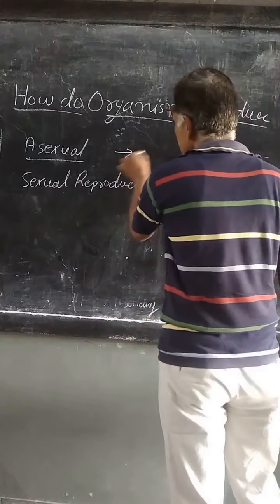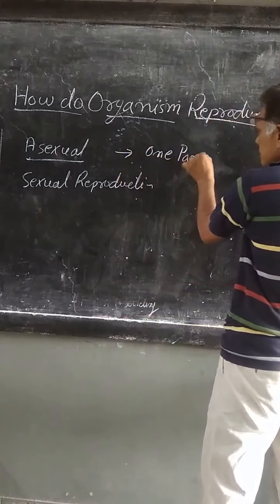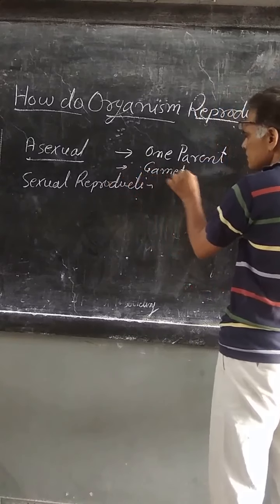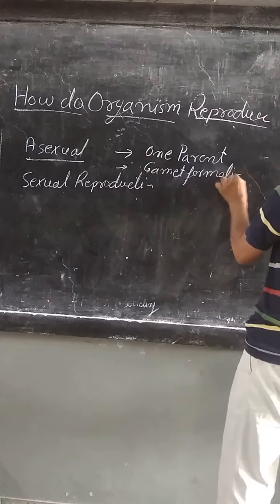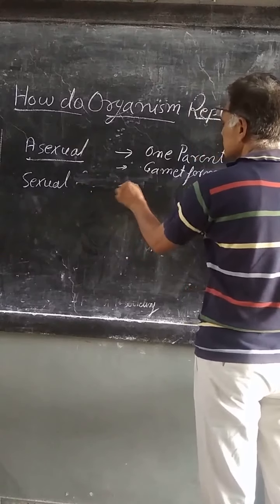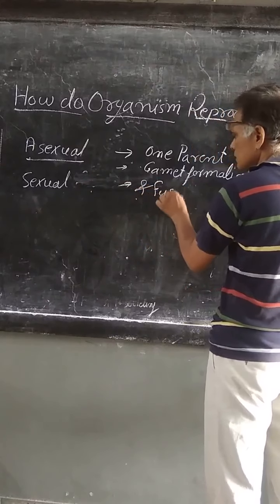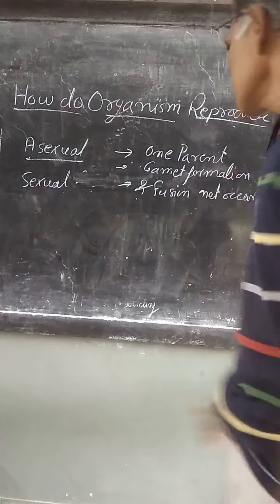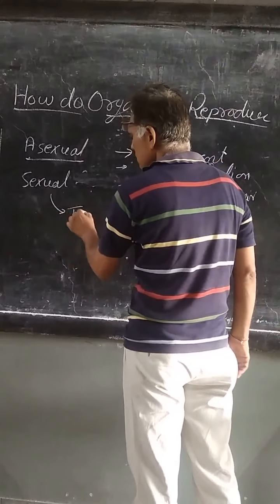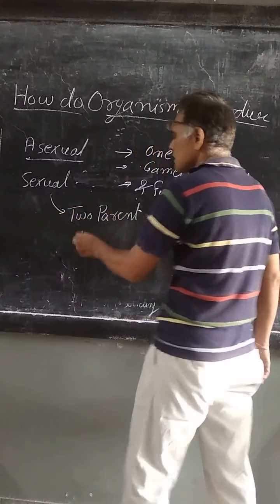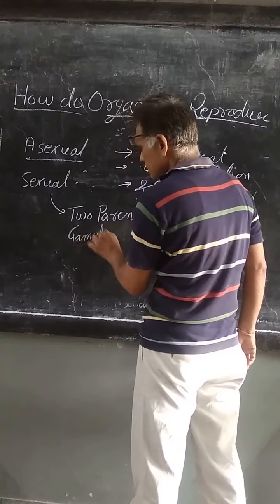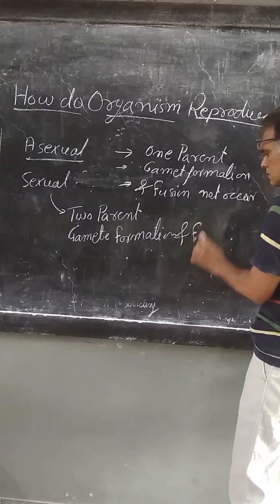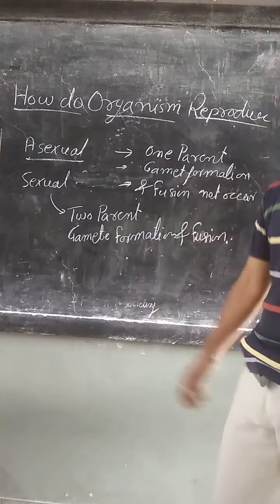Asexual reproduction is the type of reproduction in which only one parent is involved, and gamete formation and fusion do not occur. This is asexual reproduction. But in sexual reproduction, two parents are involved, and gamete formation and fusion are there in sexual reproduction.